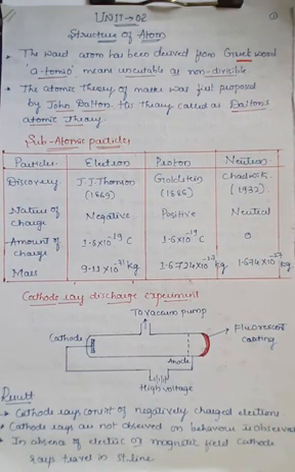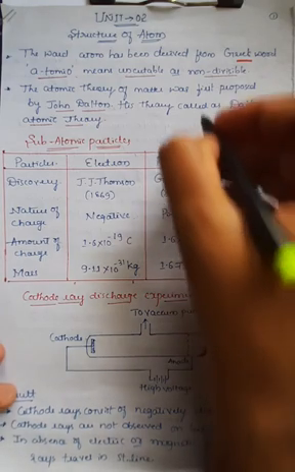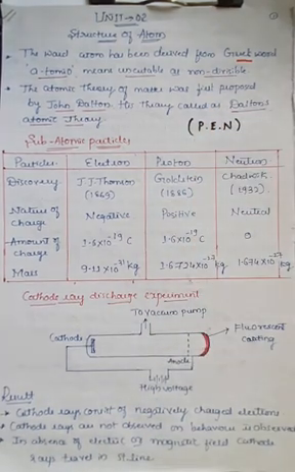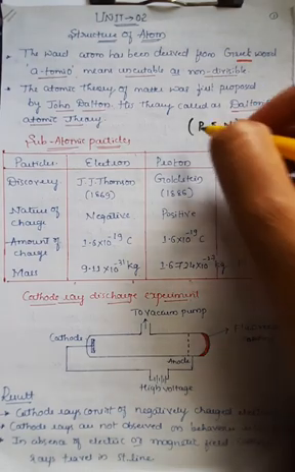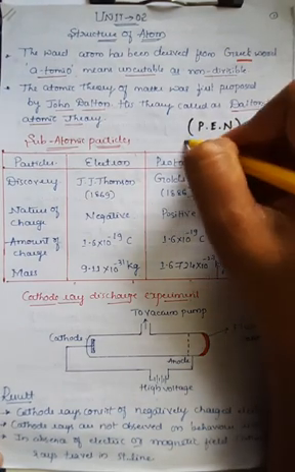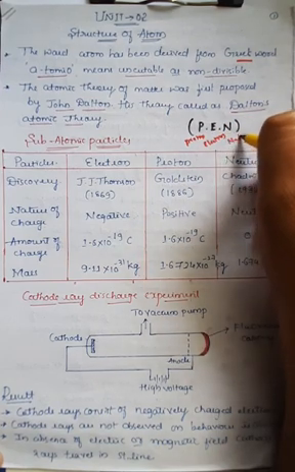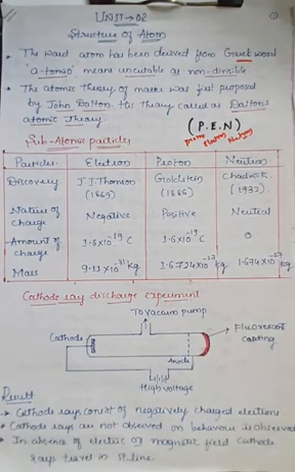If you consider any atom, it generally consists of three subparticles: protons, neutrons and electrons. You can remember them very easily as PEN. Always remember, there are three subatomic particles, and you can remember them as PEN: proton, electron and neutron. These are the three important subatomic particles that the atom consists of.